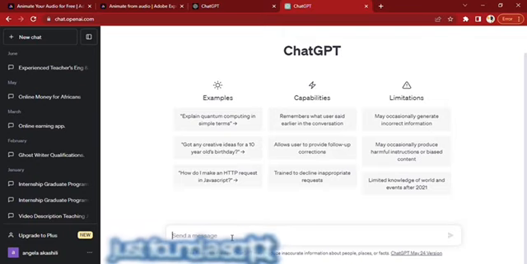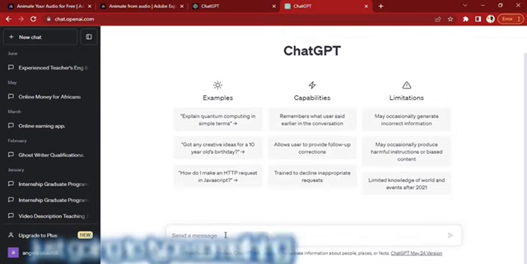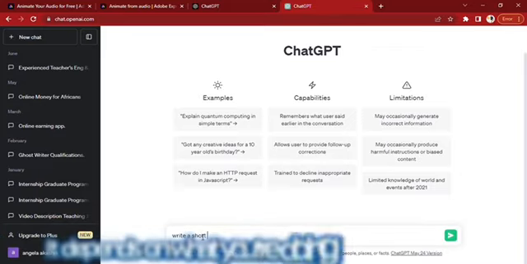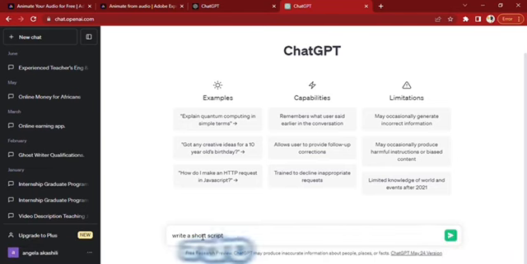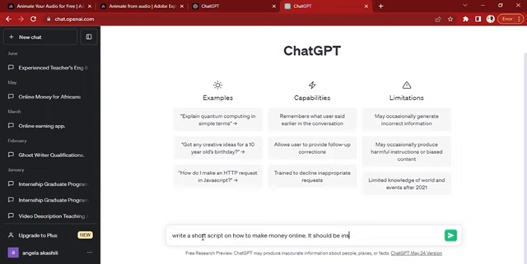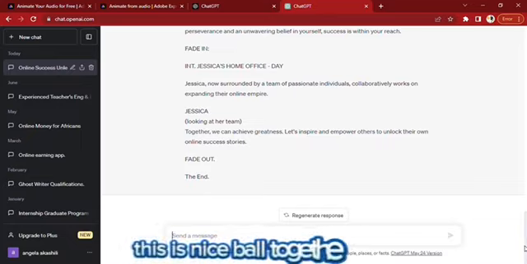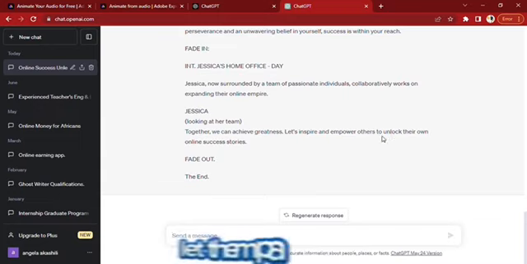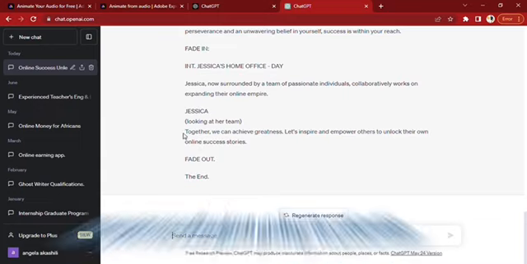We're going to be typing, just form a script for the girl. We're just going to type something like, write a short script on how to make money. It should be inspirational. Well, this is nice, but together we can achieve greater. Let me just pick a line. Let them pass. So, can you see? I'm just going to pick this.